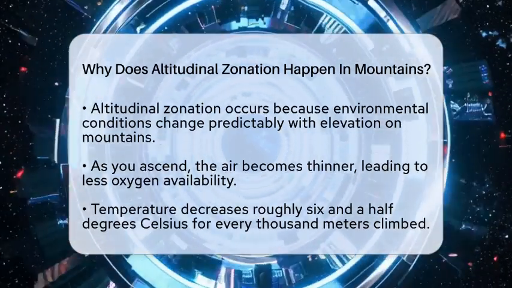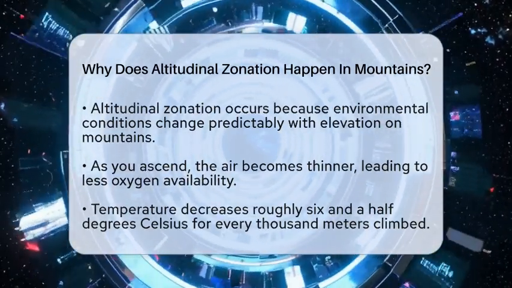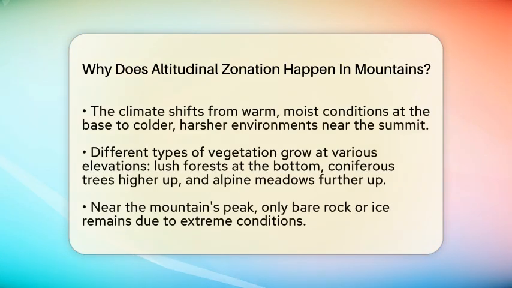The main reason for this layering is temperature. It decreases roughly 6.5 degrees Celsius for every 1,000 meters you go up. This creates a pattern similar to moving from tropical to polar climates but compressed vertically.